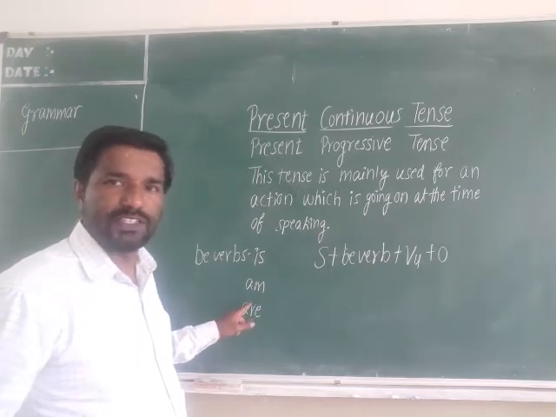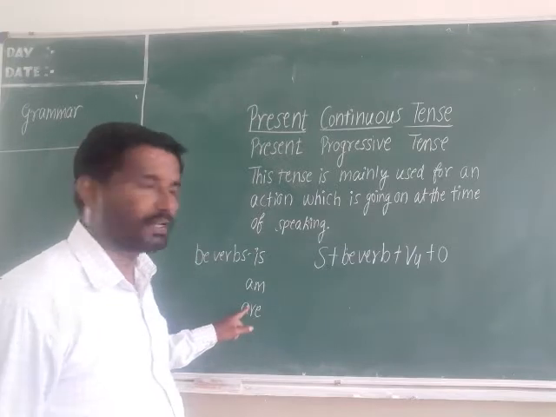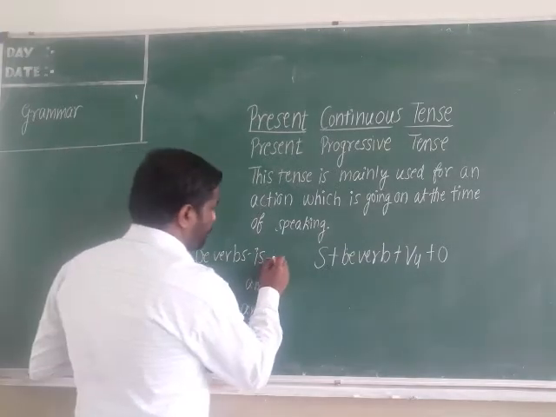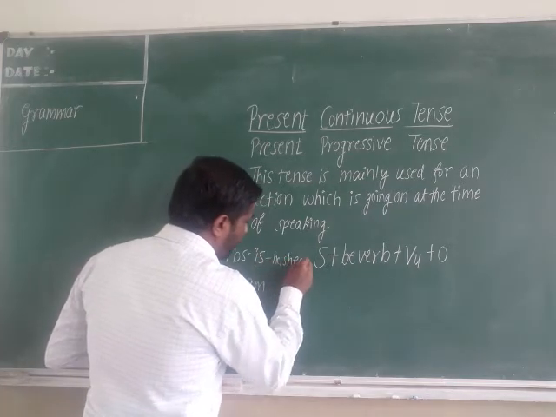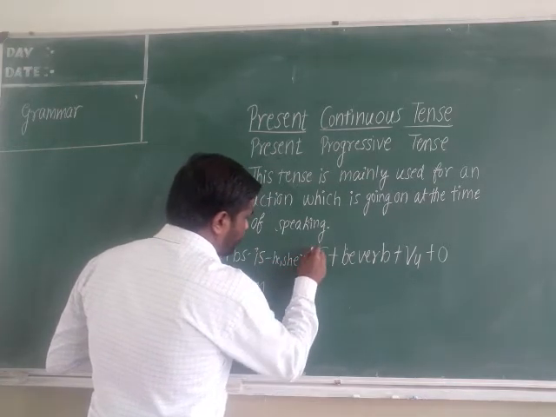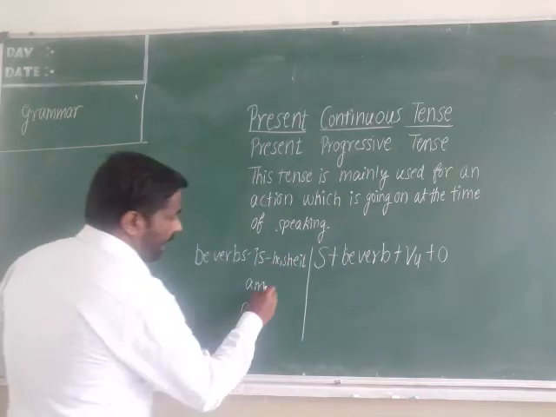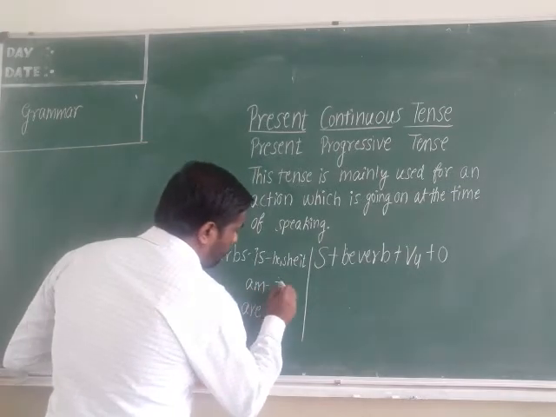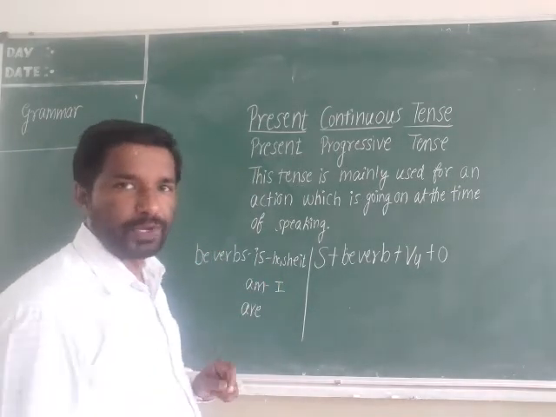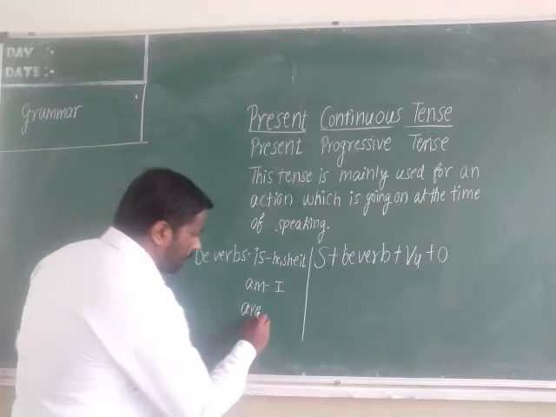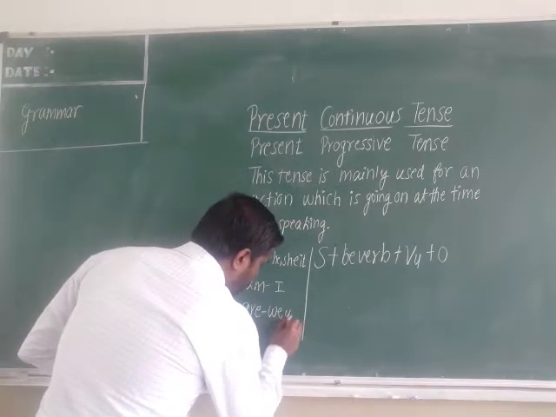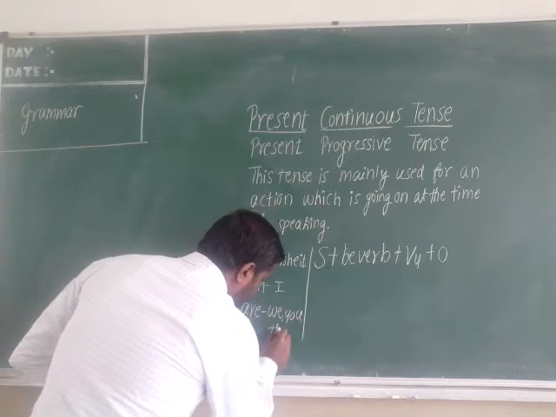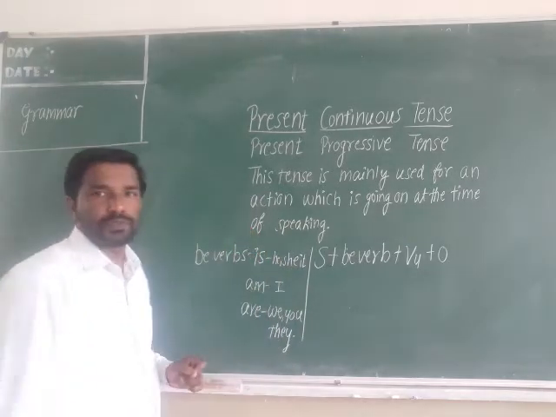Past tense was, were. We shall see that later. Is, we have to use with he, she and it. And am, you have to use only with I. And are, you have to use with we, you and they.